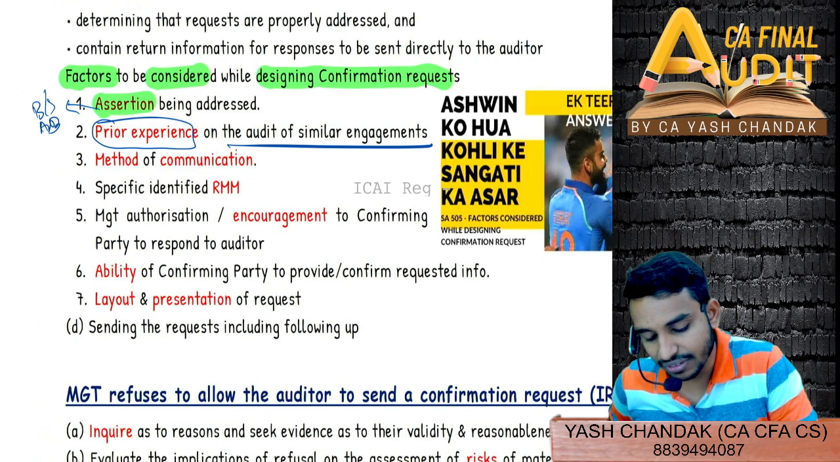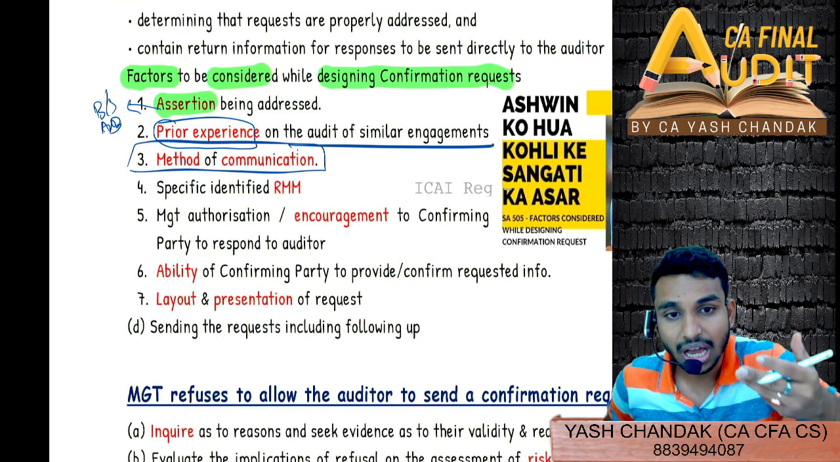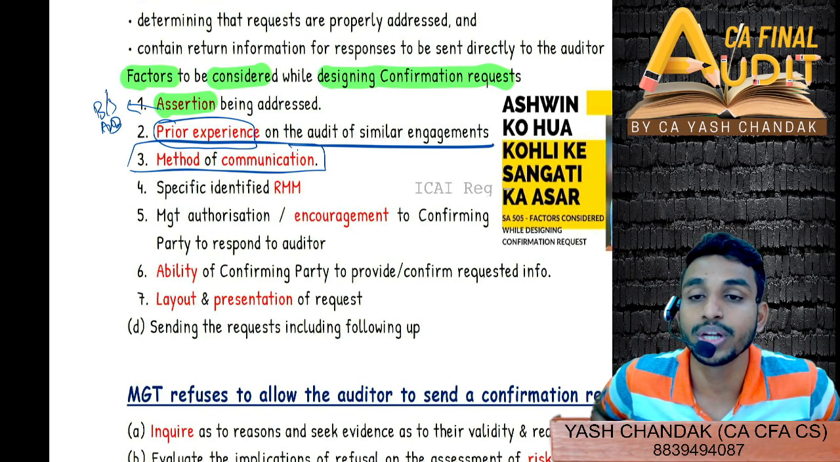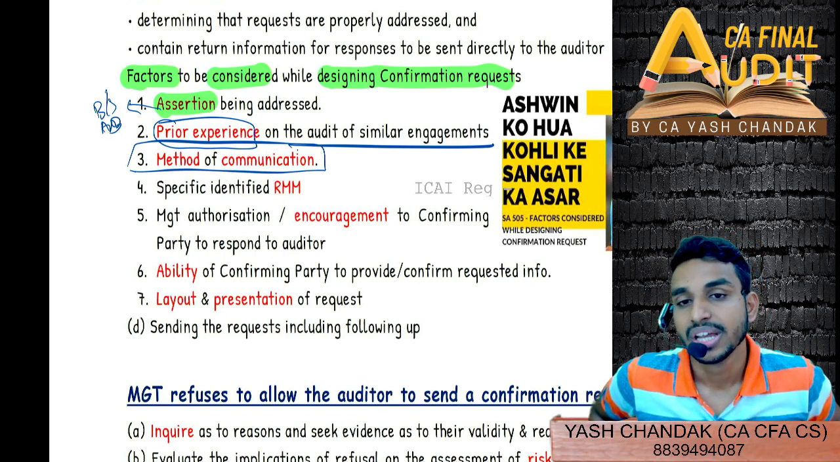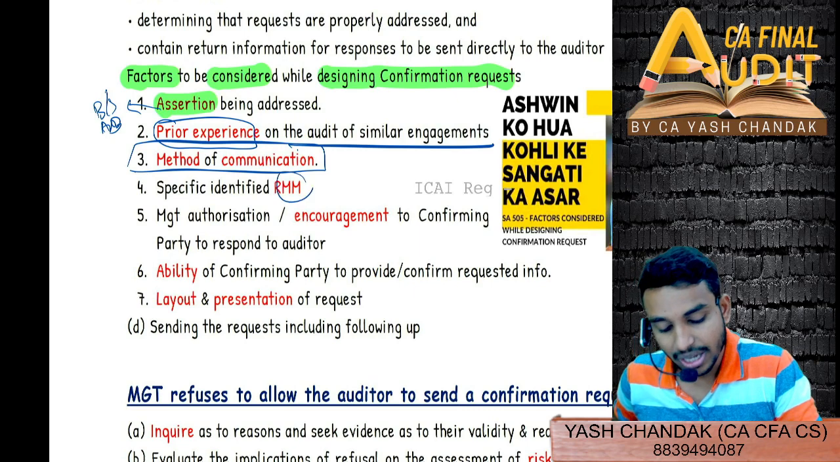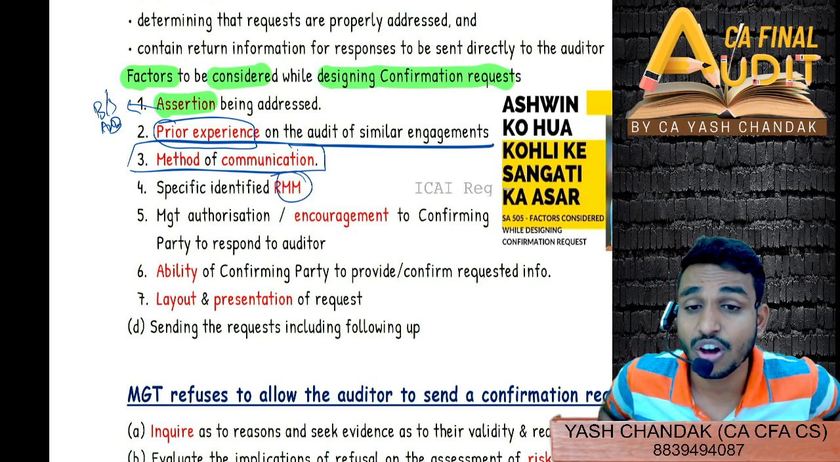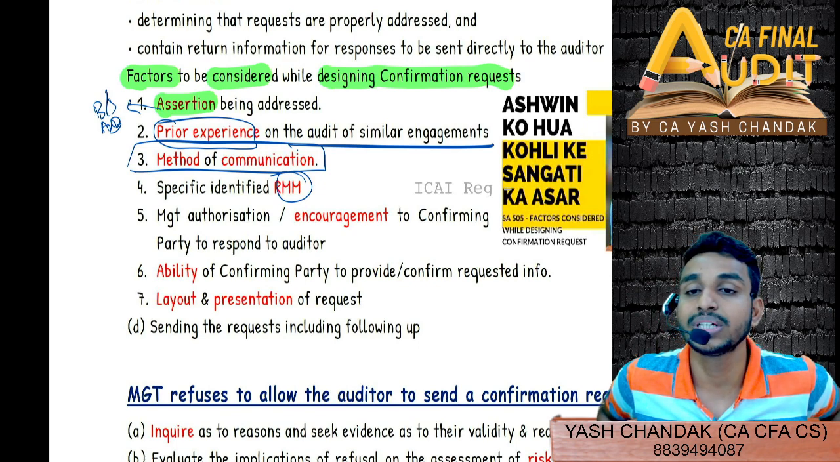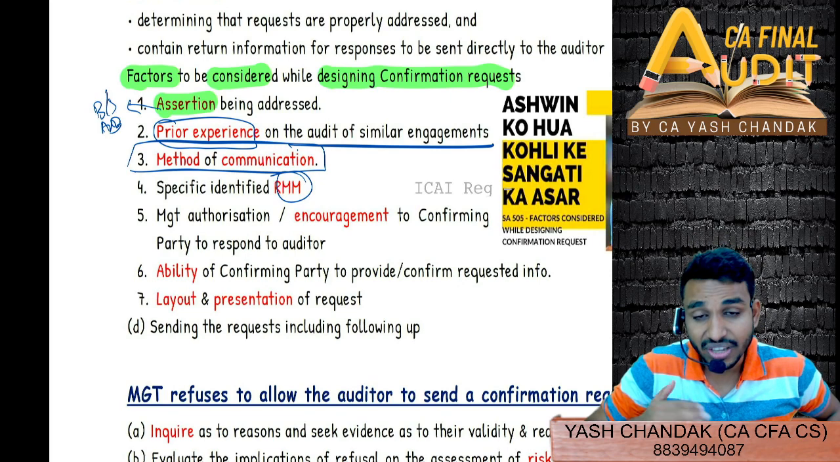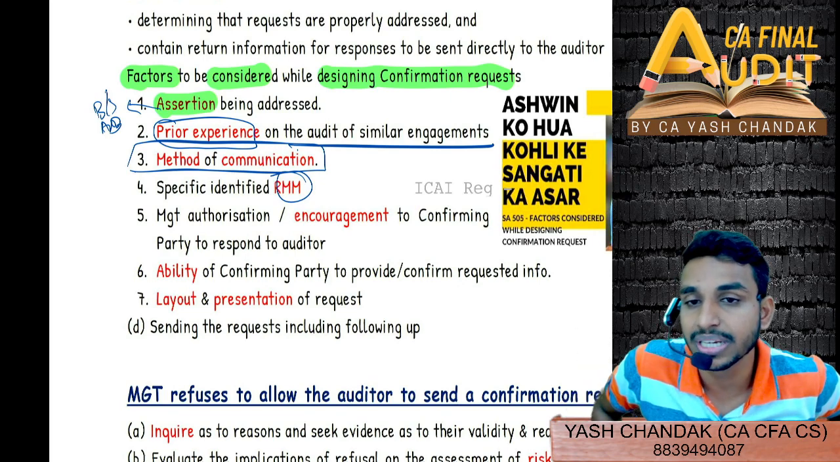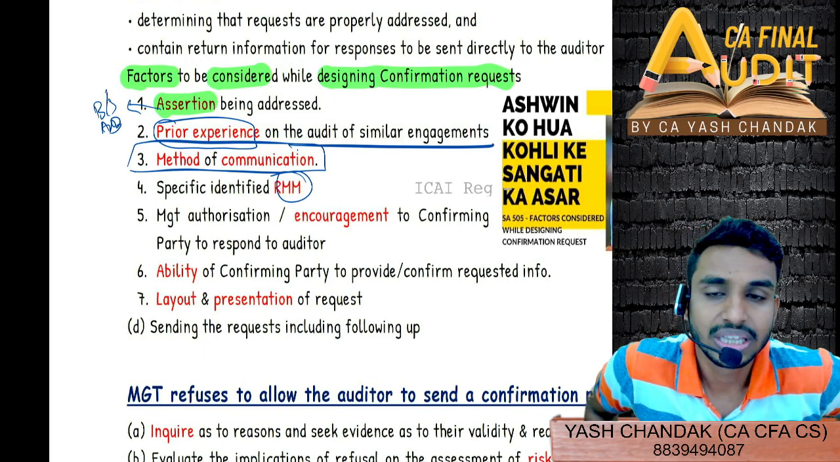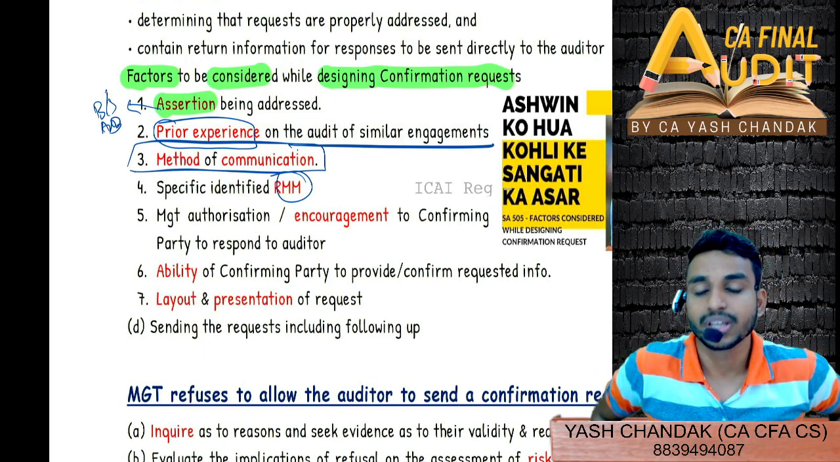And then you will also check the method of communication. Are we going to mail? Are we going to post? What exactly are we going to perform? How exactly are we going to obtain the external confirmation? Then the specifically identified ROMM. Is there any specifically identified risk of material misstatement which you have found, and now you would like to include that in your confirmation request, thereby specifically highlighting the risk of material misstatement, and therefore we require your confirmation at the earliest? So whatever you can think of, these factors also affect your confirmation request.